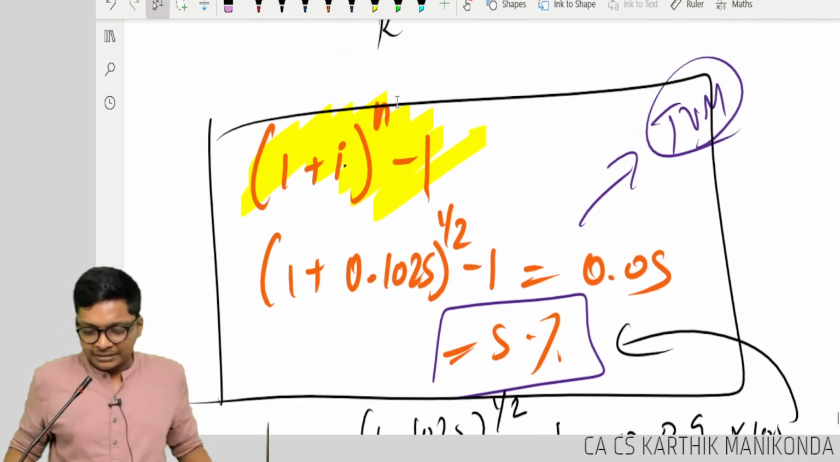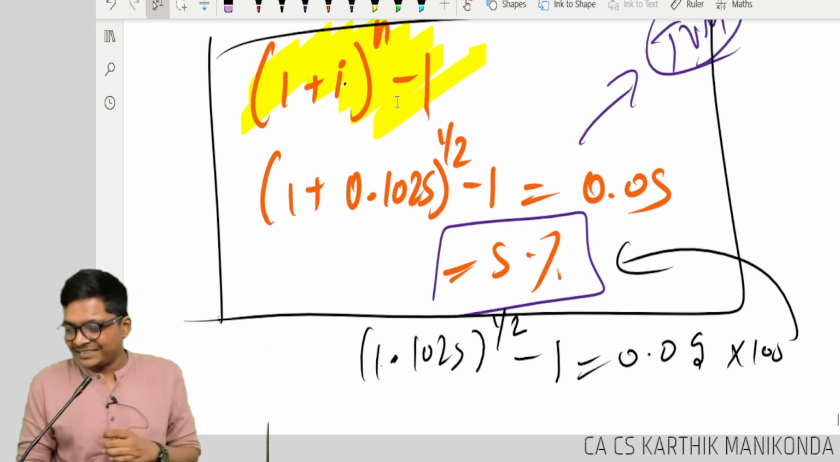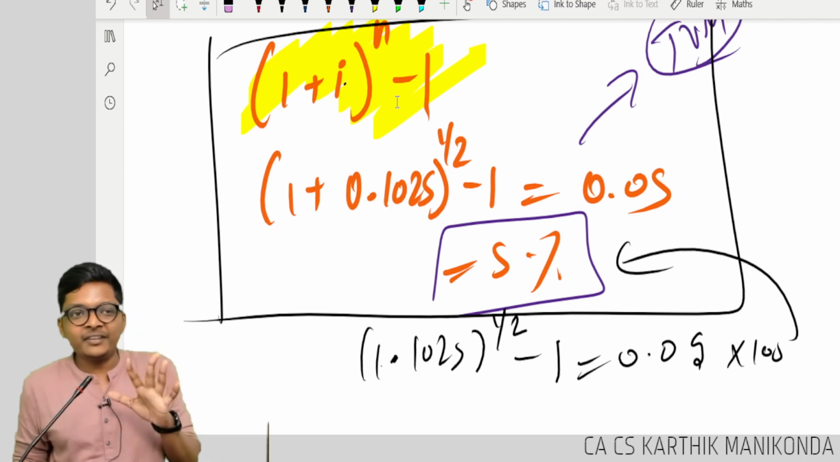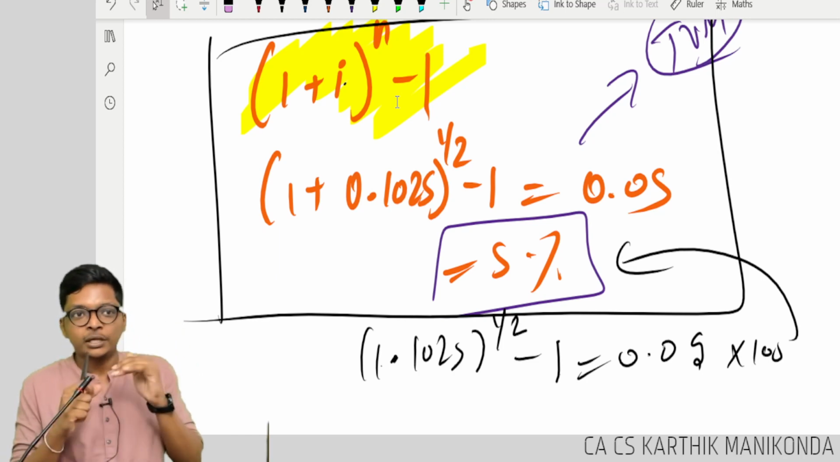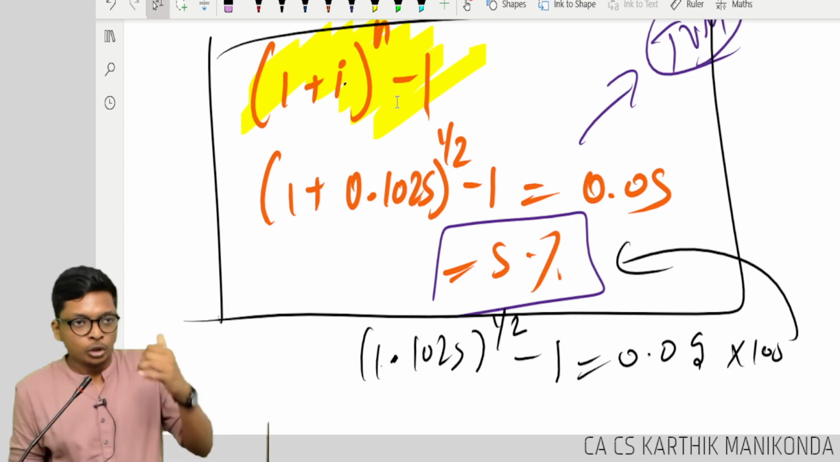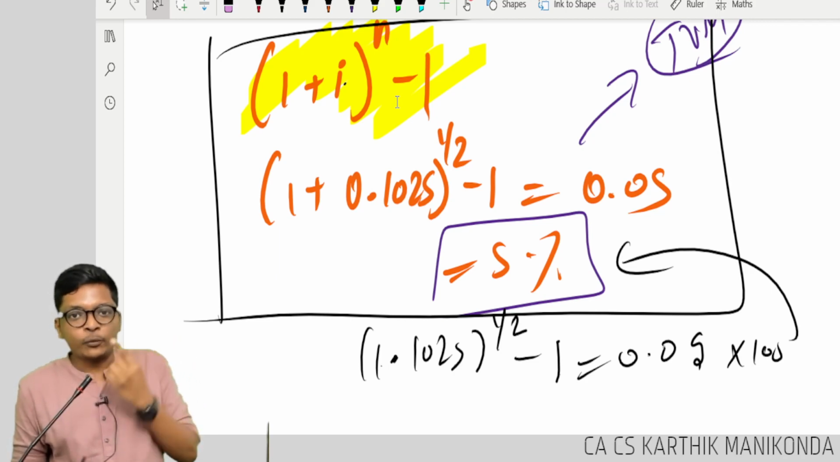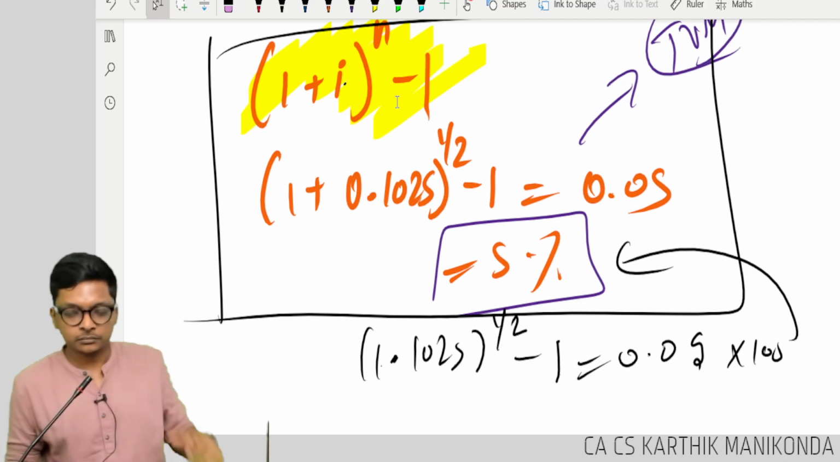Online, one doubt. Santosh is asking, sir, in all the sums, should we consider all the 5 years? Should I consider only 5 years for computing gratuity? No, the question will specify. If the question is silent, then take 5.